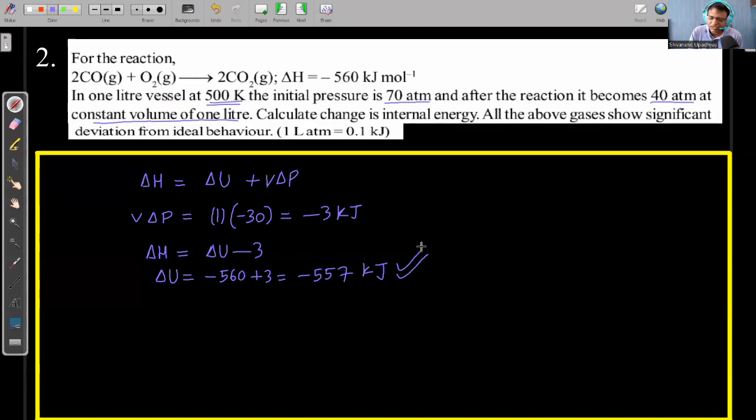This is the value, but be careful, since temperature is given, because here it is not an ideal gas, so we cannot apply V delta P is n R delta T or delta n g RT. You can write what is delta n g for this reaction. According to the balanced reaction, delta n g will be minus 1. Temperature is given, so it is tempting to write delta n g RT, but don't use it because they are saying deviation from ideal behavior. Okay, so I hope that you will not make these types of mistakes.